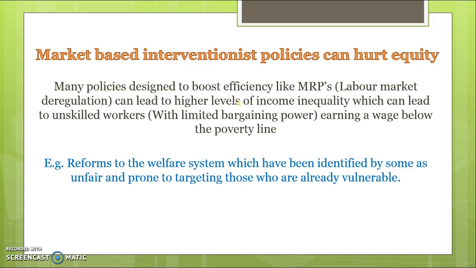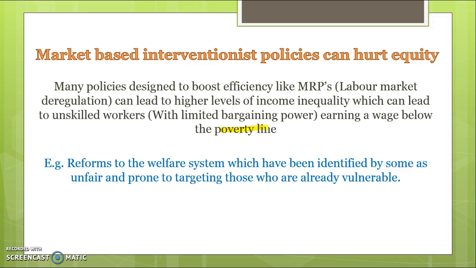Another problem is that many policies designed to boost efficiency, like microeconomic reform policies, labour market deregulation, removing unfair dismissal laws, and tying wages to productivity, can lead to much higher levels of income inequality, which can leave unskilled workers with limited bargaining power, often with a wage below the poverty line. In Australia, if you earn less than 50% of the average income, you're considered to be below the poverty line. Many of these market-based policies can often lead to more people living below the poverty line.